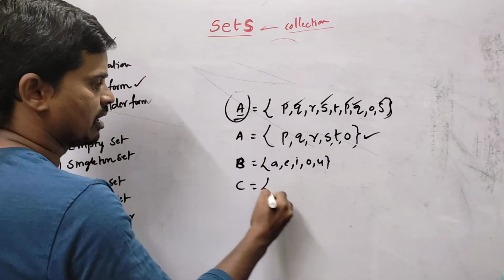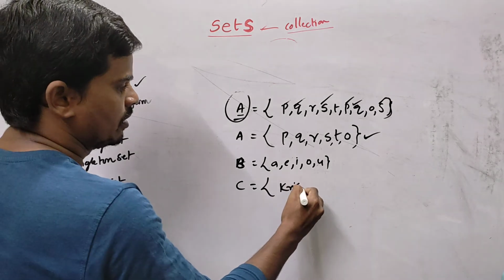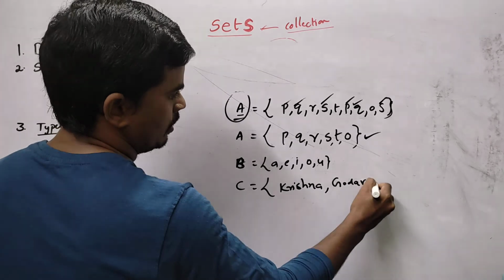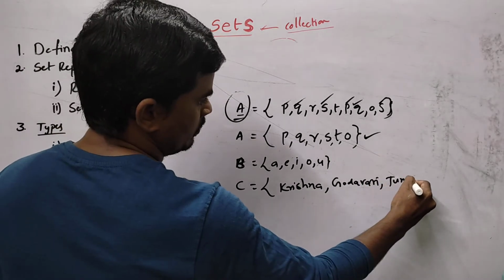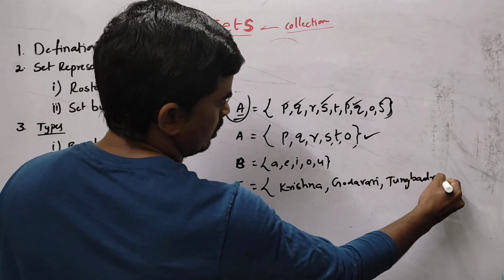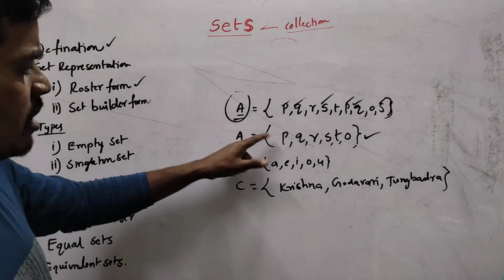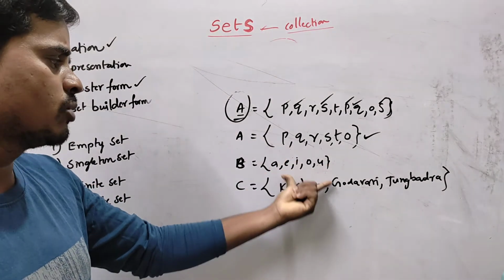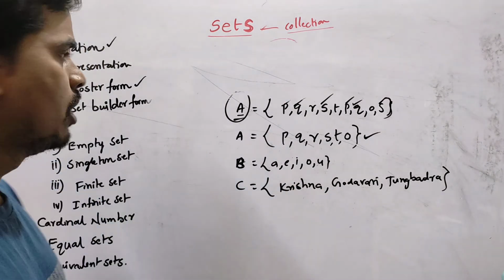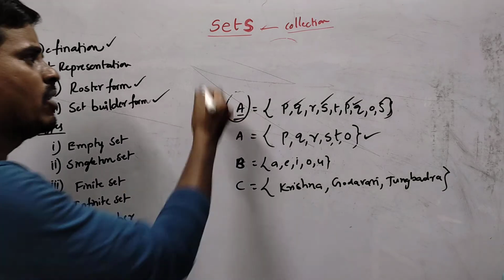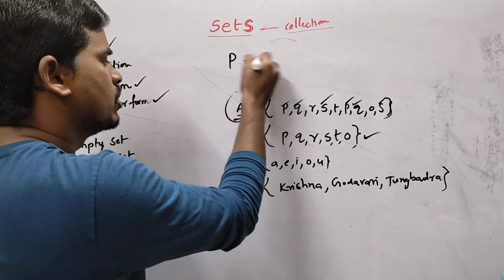And if I write another set: Krishna, Godavari, Tungabhadra. So this is another set. Here we can see the elements in the set brackets, so it is called the roster form. The second form is called the set builder form. The set builder form is a little different. So how will it be?